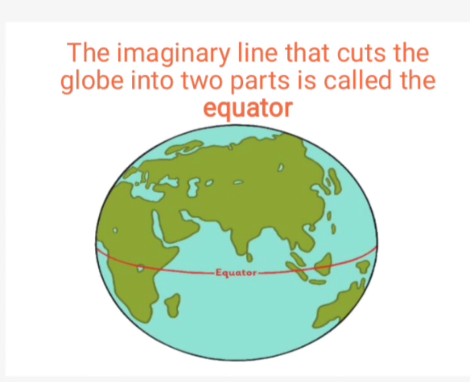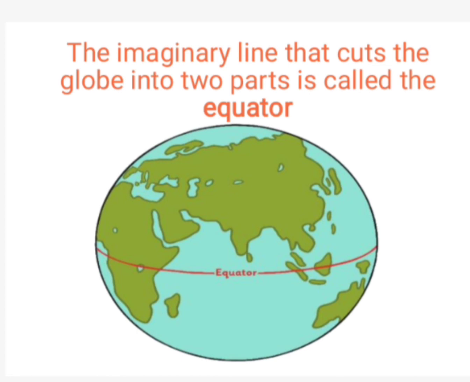For example, the imaginary line that cuts the globe into two parts is called the equator.